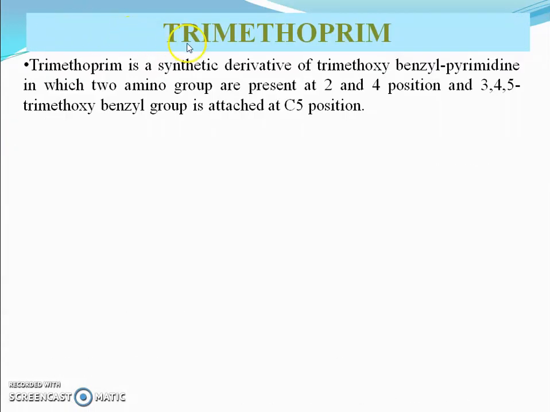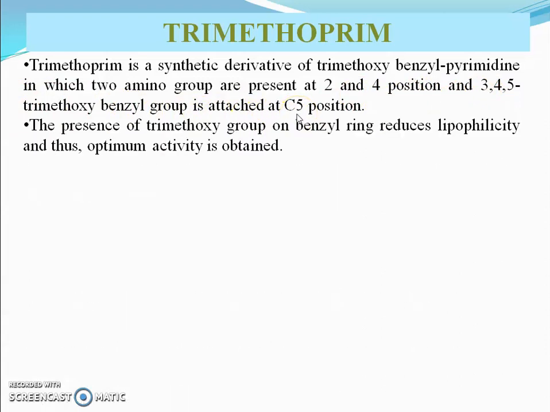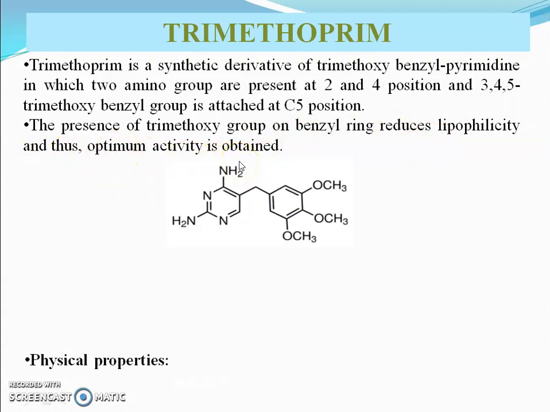Next drug is trimethoprim. It is a synthetic derivative of trimethoxybenzylpyrimidine, in which 2 amino groups are present at the 2 and 4 positions, and a 3,4,5-trimethoxybenzyl group is attached at the C5 position. The presence of trimethoxy groups on the benzyl ring reduces lipophilicity and thus optimum activity is obtained.